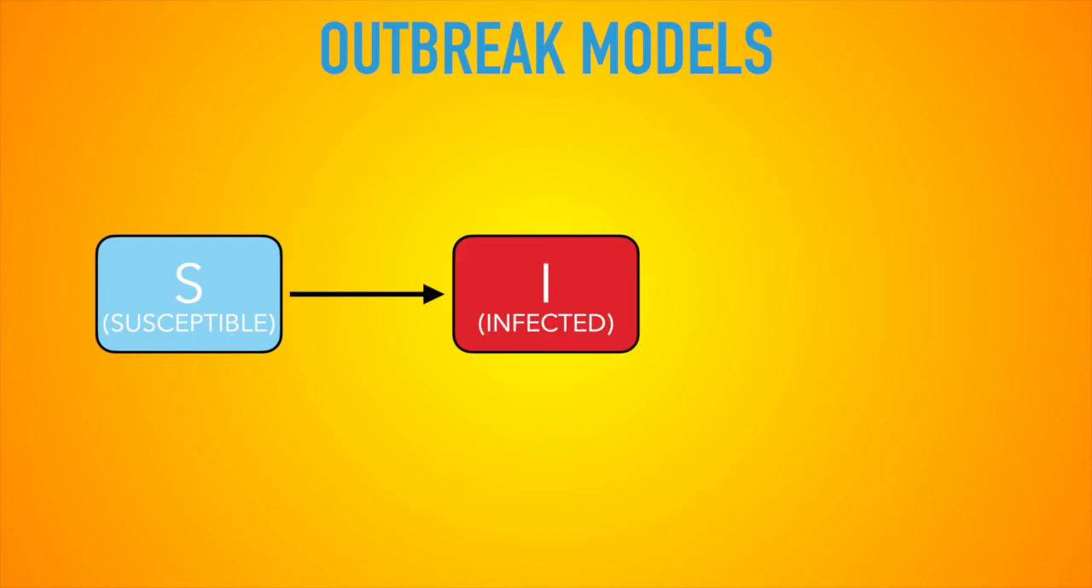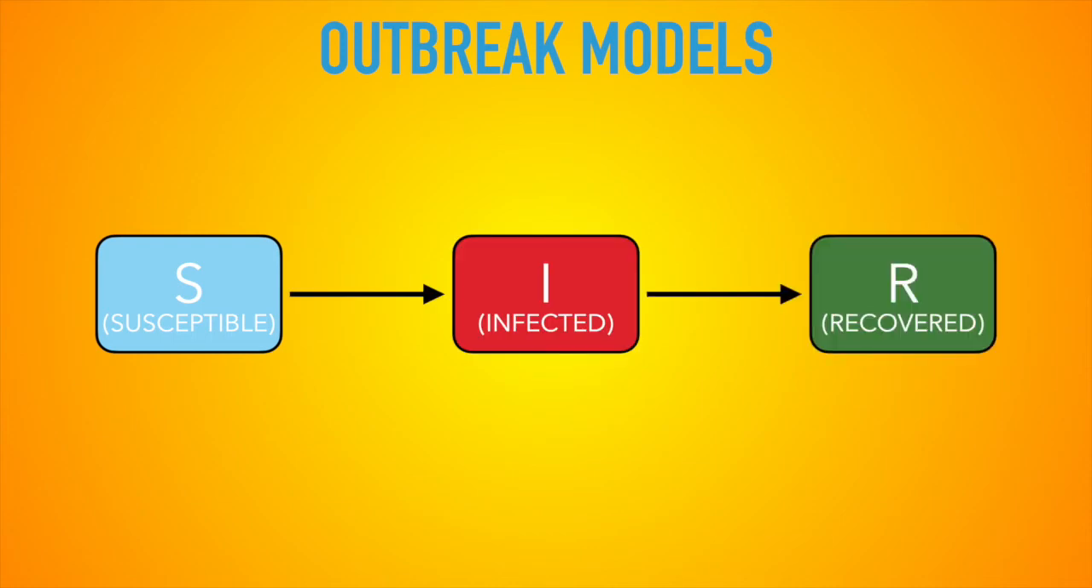Moving on to outbreak models, although it's hard to make models to predict when the next outbreak is going to happen, we're pretty good at predicting how outbreaks unfold over time. Let's start with a basic flowchart. We begin with a susceptible population, or the number of people who could get Ebola. At some point, these people become infected and then recover.